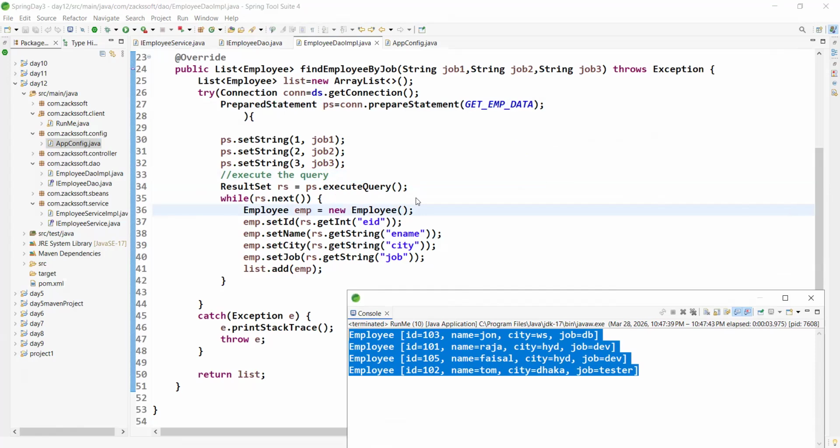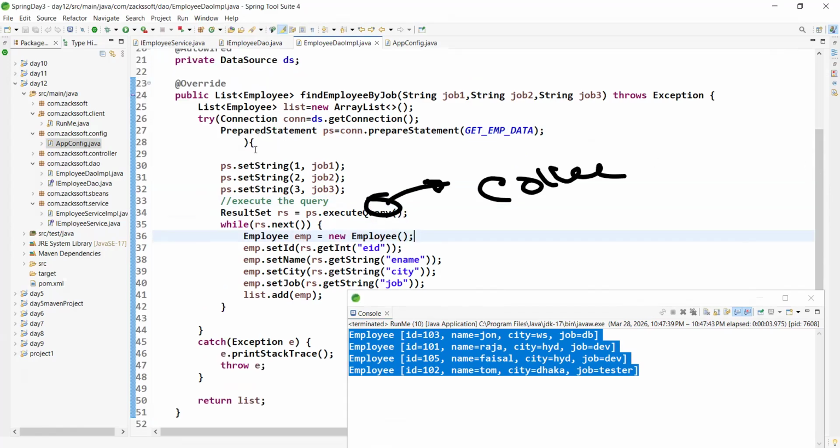So what is the trick? Simply, you take the data from the result set and store it into a collection, okay? Just observe here, what is our collection? ArrayList only, right? List, new ArrayList.